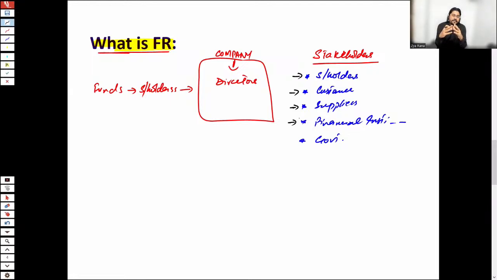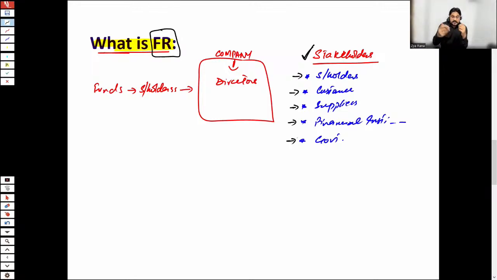So basically, every stakeholder has its own interest in the business, and due to that specific interest, each stakeholder is interested in the company's financial performance. For assessing the company's financial performance, financial reports are published by the company. So these stakeholders can follow the financial reports, and it helps in decision making.